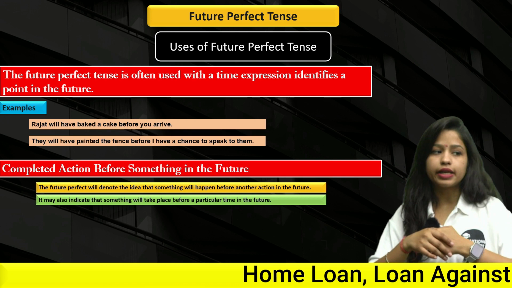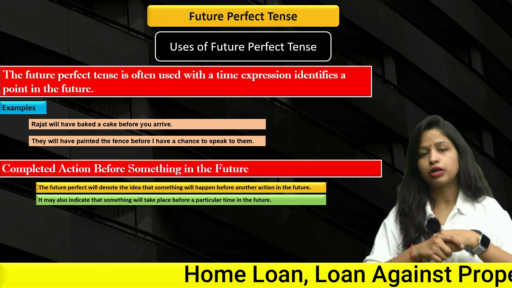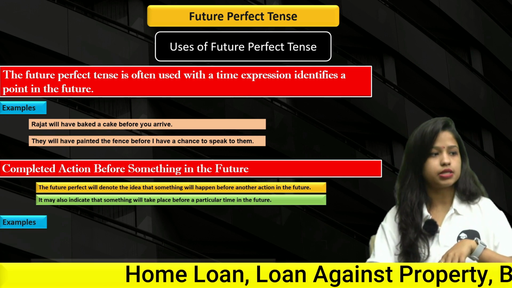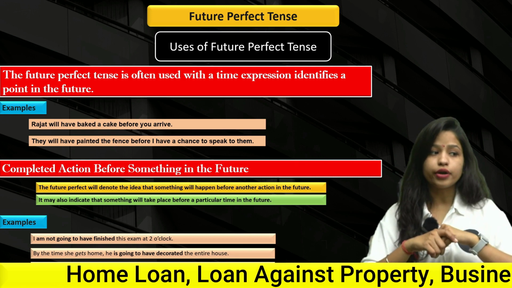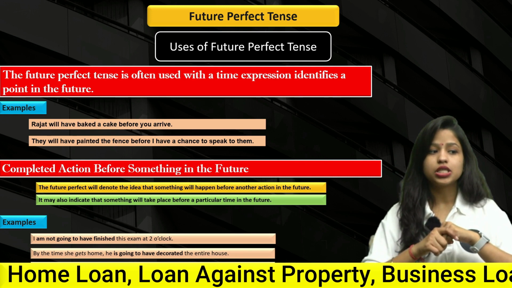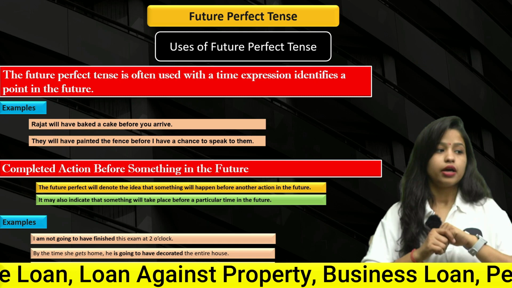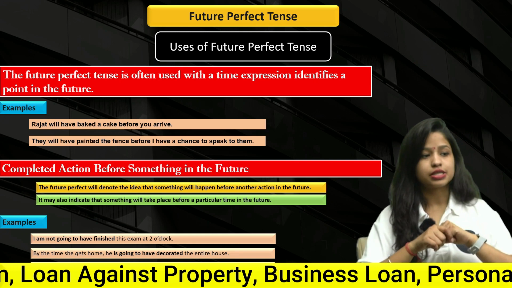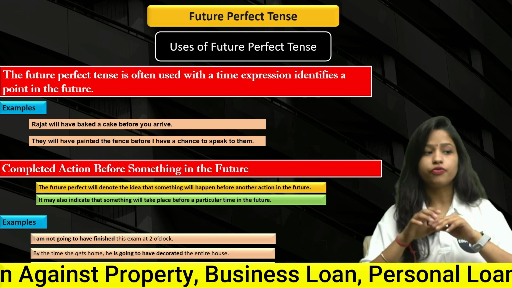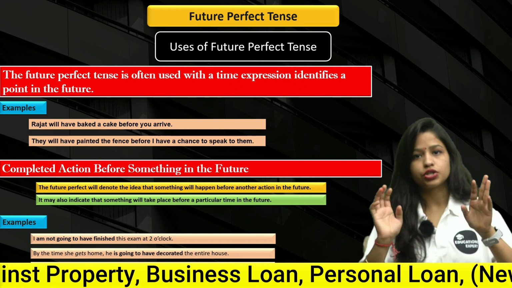It may also indicate that something will take place before a particular time in the future. How? Let's see some examples. I'm not going to have finished this exam at 2 o'clock. Right, I am not going to have finished this exam by 2 o'clock. That means before 2 o'clock I'm not going to finish this exam.